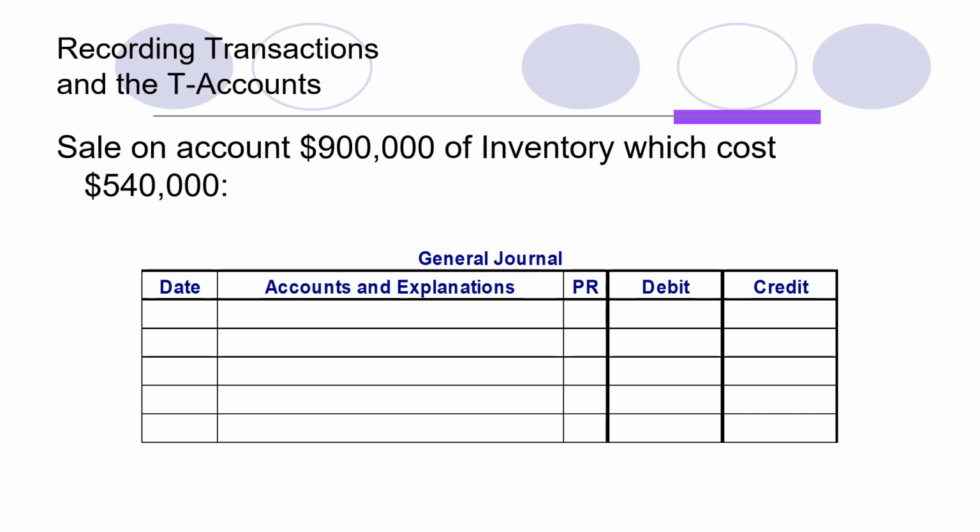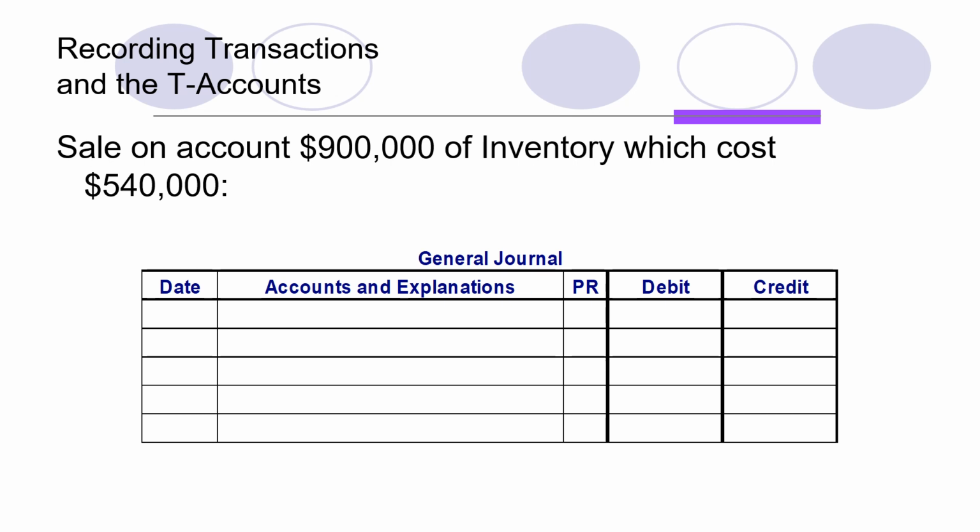The first transaction which we have discussed was how we will record the purchase of inventory in our journal and in T accounts. But we have another transaction which is associated with inventories, that is sales. And after you have done the sale, you have to record how much the actual cost of that sale was.